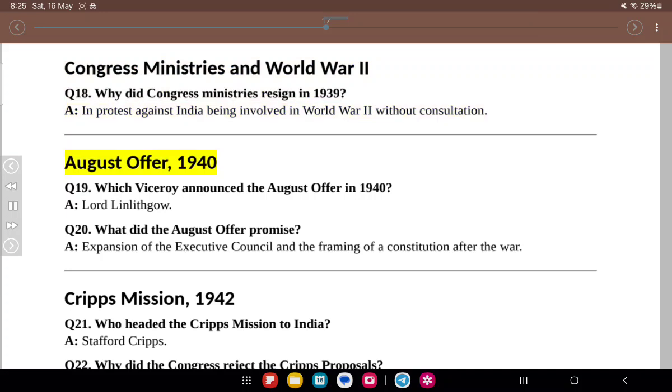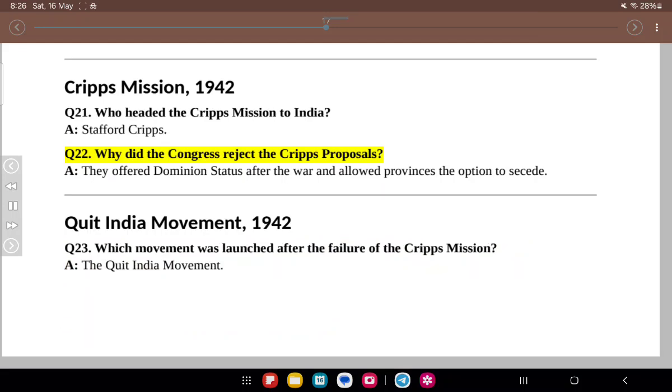August Offer, 1940. Q19. Which Viceroy announced the August Offer in 1940? A. Lord Linlithgow. Q20. What did the August Offer promise? A. Expansion of the Executive Council and the framing of a constitution after the war. Cripps Mission, 1942. Q21. Who headed the Cripps Mission to India? A. Stafford Cripps. Q22. Why did the Congress reject the Cripps proposals? A. They offered dominion status after the war and allowed provinces the option to secede.